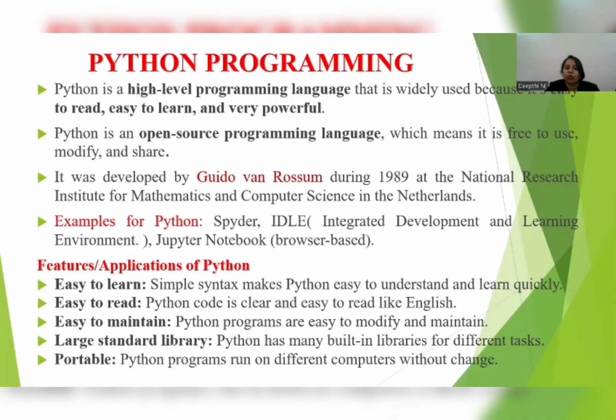And Python is an open source programming language. What does open source programming language mean? It is free of cost. Anybody can download this Python programming language. You can download it from Google, install it, use it, and you can easily modify it. The code written in Python you can easily modify. That's why they say Python is an open source programming language. This Python programming language was developed by Guido van Rossum in the year 1989 at the National Research Institute for Mathematics and Computer Science in Netherlands.